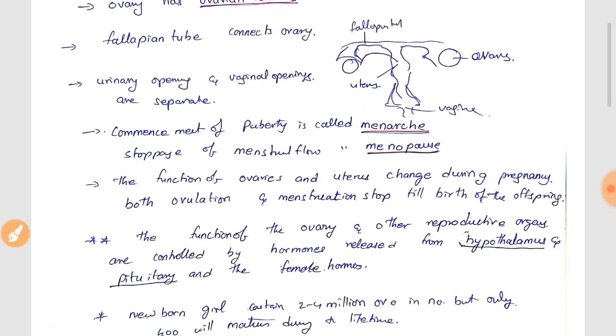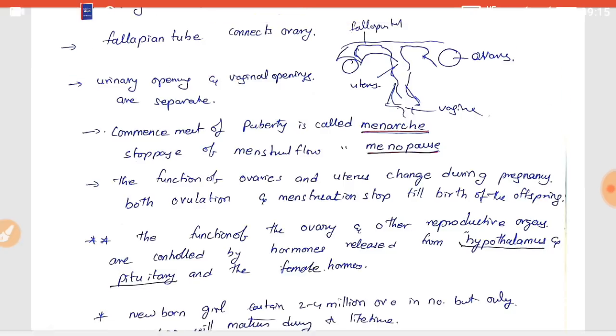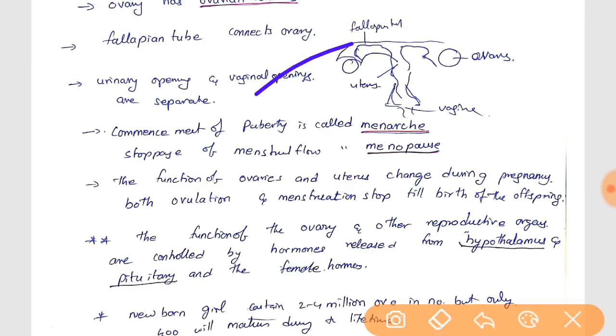And you have to know that the urinary opening and vaginal opening are separate in females, friends. Commencement of puberty is called menarche, and stoppage of menstrual flow is called menopause. This is the starting of the menstrual cycle. This is the end of the menstrual cycle in your lifetime.